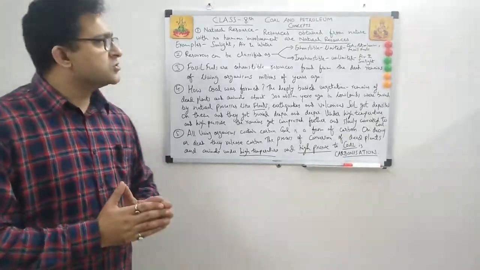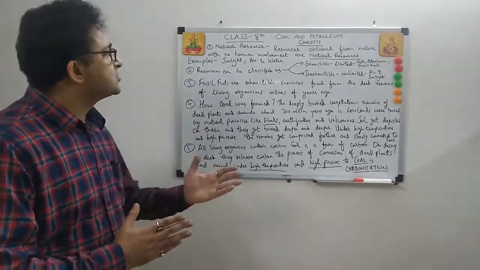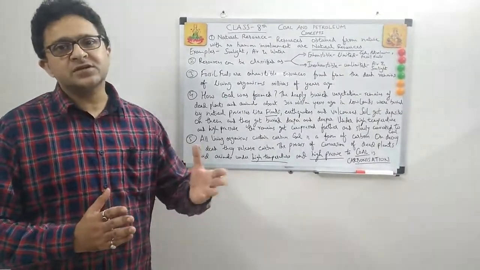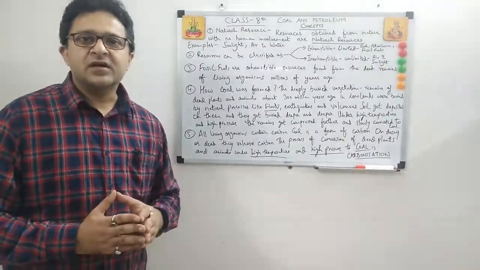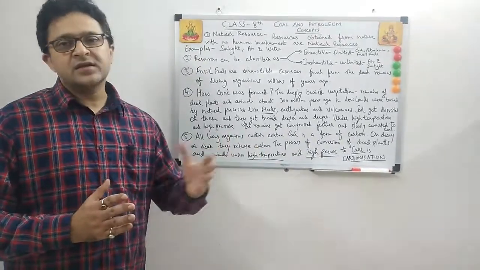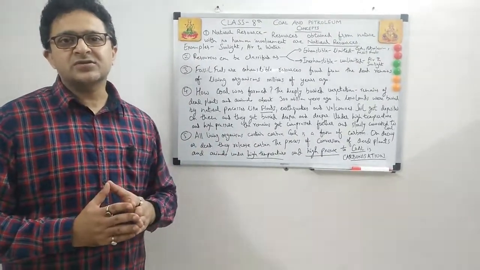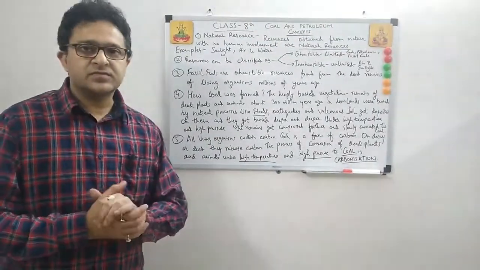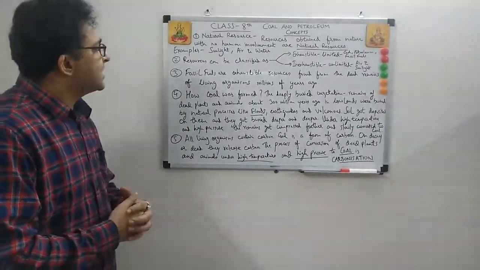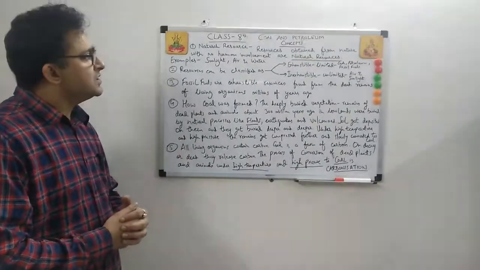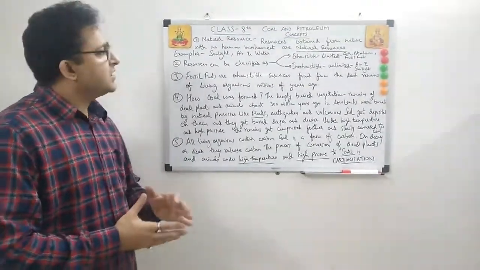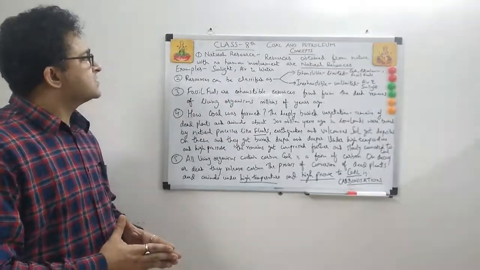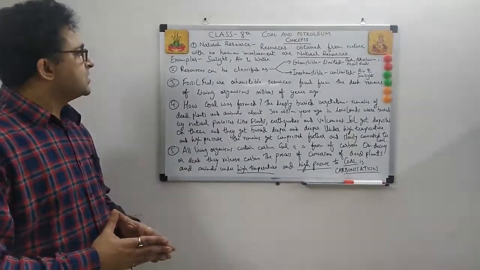Always go through the words. Just see, natural resources. Even if you think logically, natural means available by nature. So what is available in nature? Air. So wind energy is a natural resource. Air, water, sunlight, these are all natural resources. Now we move further. Resources can be classified as exhaustible, which is limited, and inexhaustible, which is unlimited. This is the division of natural resources.